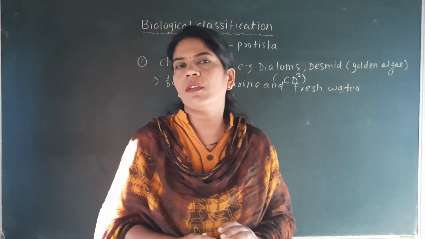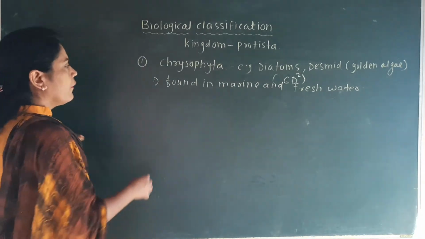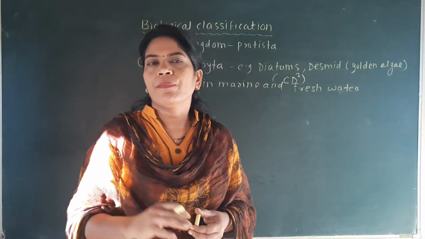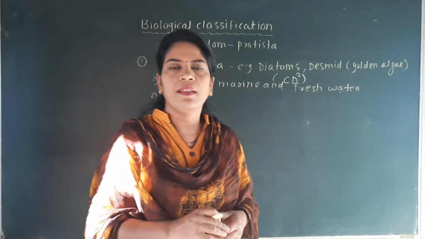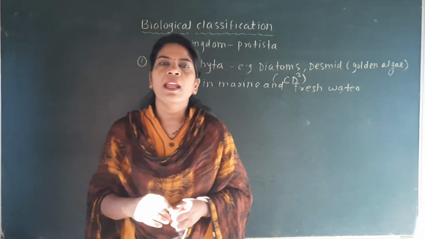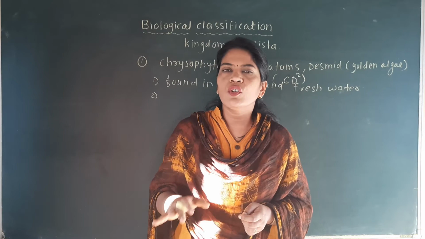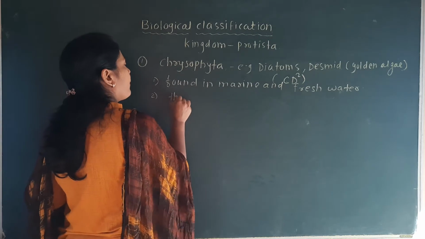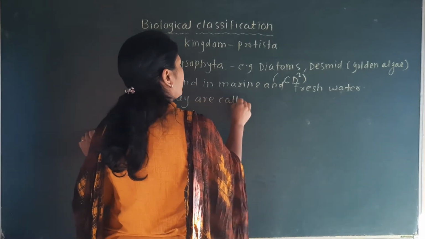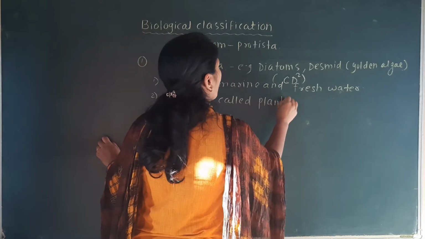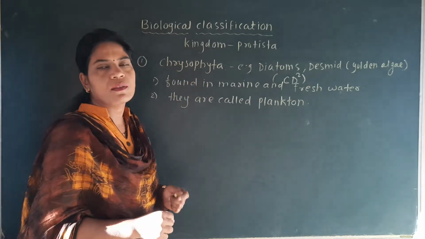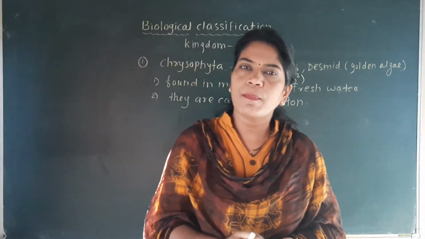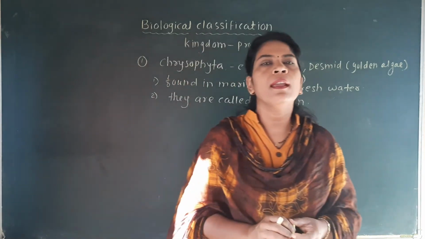In the water, they float passively on the surface of the water, and the term given to organisms which float on the surface of water is plankton. So they are called plankton because they float on the surface of the water passively, not actively.